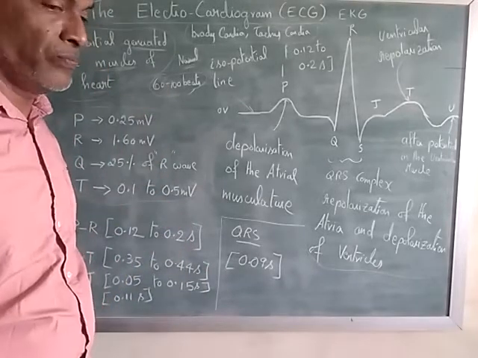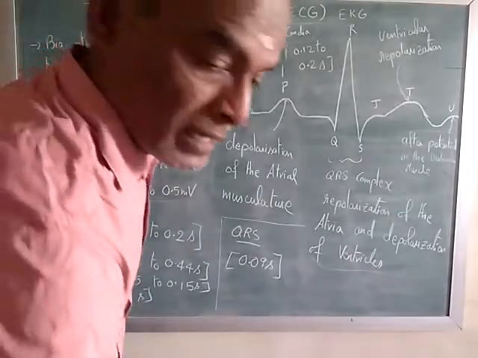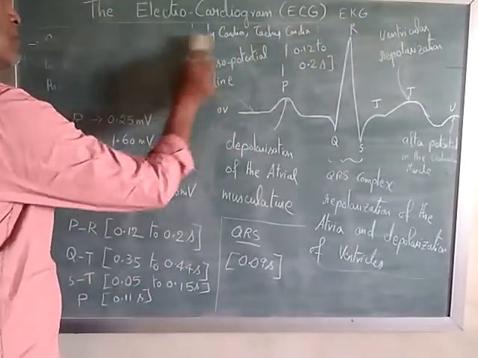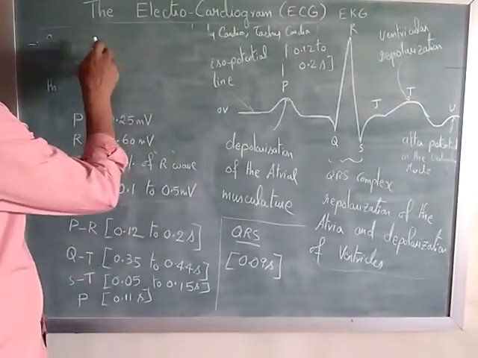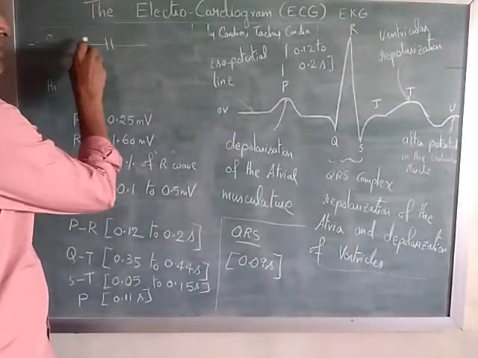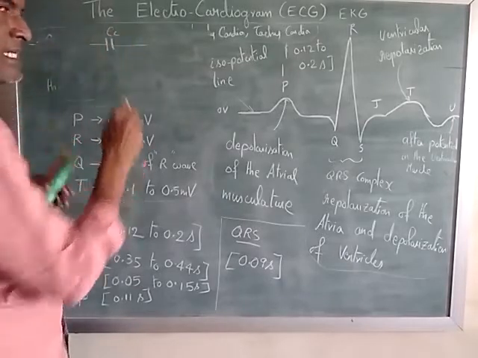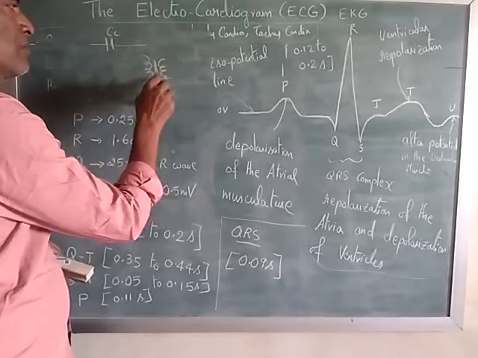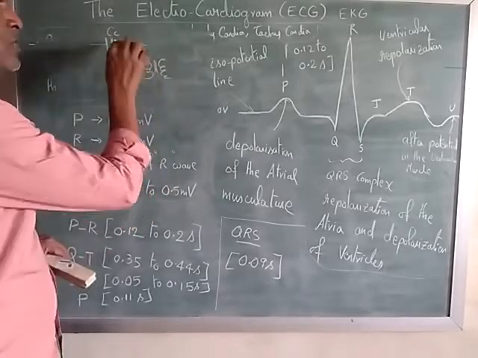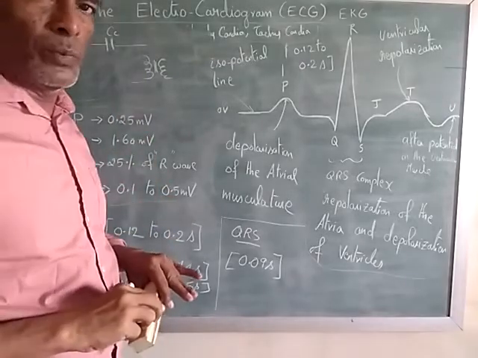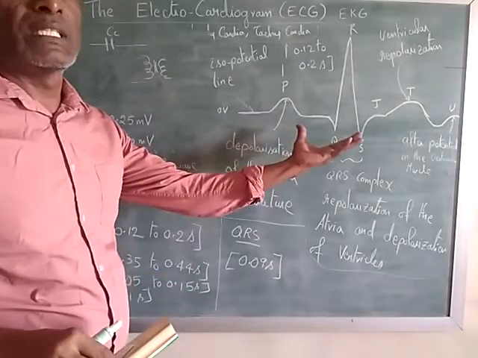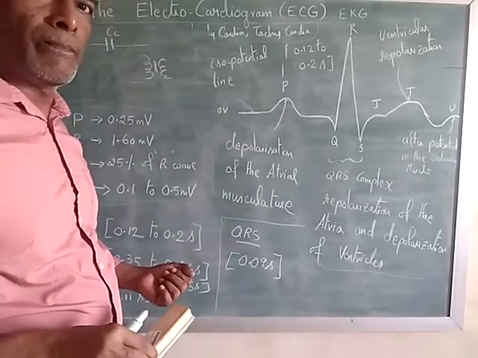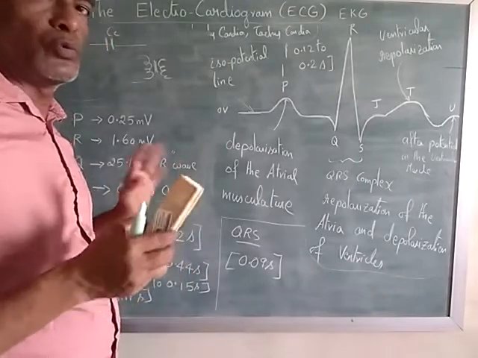That is the first point. The second point is, in electronic circuits, we have different types of amplifiers. One is the capacitive coupled amplifier. The signal will be coupled through a capacitor. We call it a coupling capacitor. Then we have the transformer coupled amplifier. Okay, these two couplings should not be used. Why? Because this is less than 1 second. It all happens in less than 1 second, or maybe a maximum of 2 seconds.